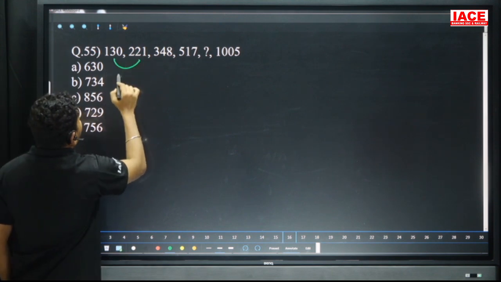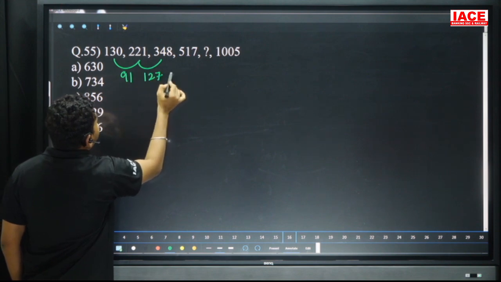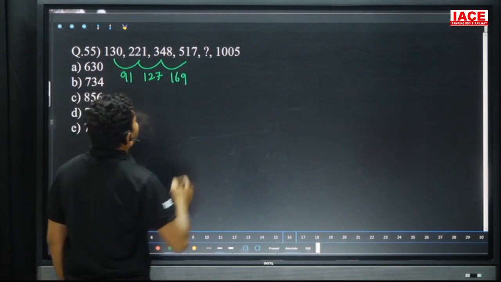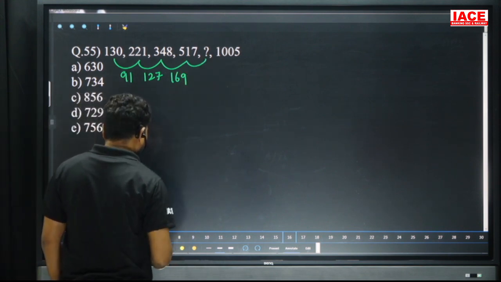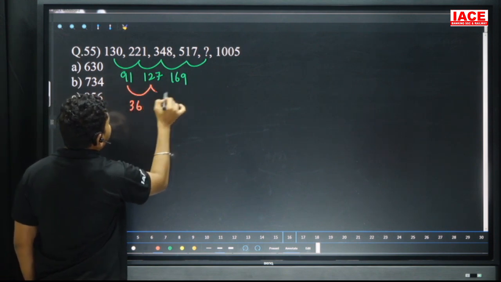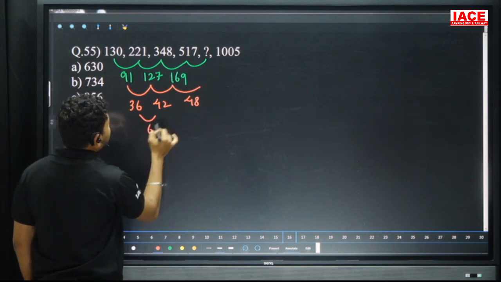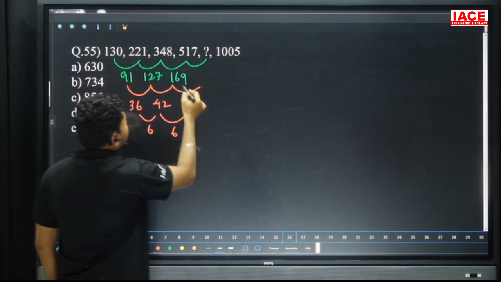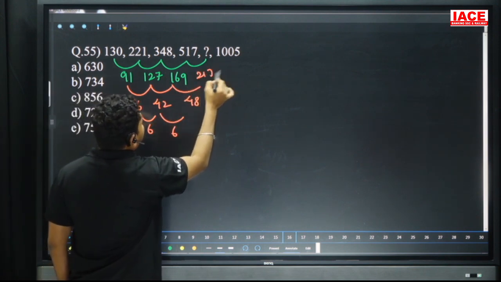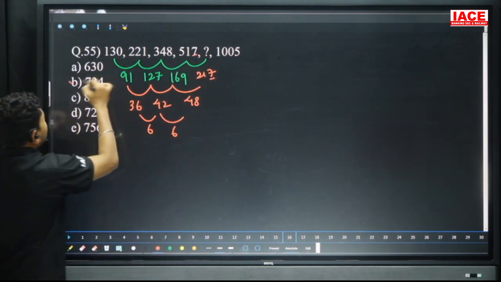Next question number 55. 130 became 221. Here the difference is 91, and here the difference is 127, and here the difference is 169. And here the difference is what? When you are going to the question, here the difference we can write: 36, and here the difference becomes 42, and next we can write 48. Here the difference is 6, and 6 every time constantly increasing. 169 plus 48: 160 plus 40 is 200, which added 217, and 517 plus 217, 7 plus 7, our answer is 4. Our option is what? 734.